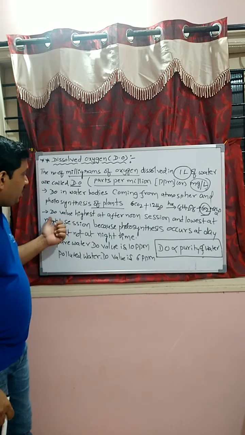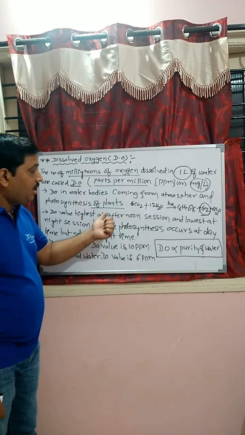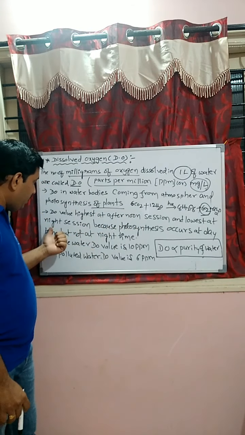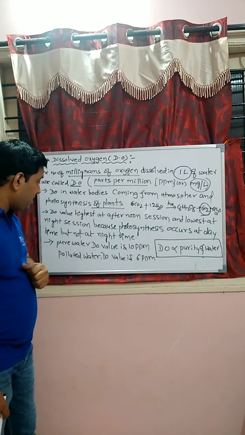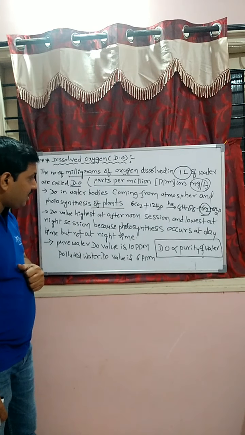Next one, DO value is highest in the afternoon session and lowest at night, because photosynthesis occurs at daytime but not at night time.